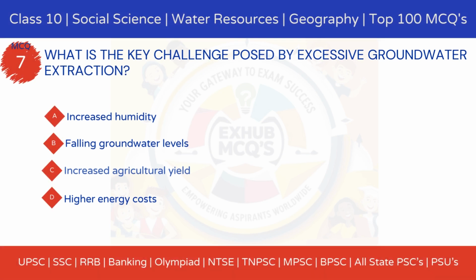MCQ 7. What is the key challenge posed by excessive groundwater extraction? Option A, increased humidity. Option B, falling groundwater levels. Option C, increased agricultural yield. Option D, higher energy costs.